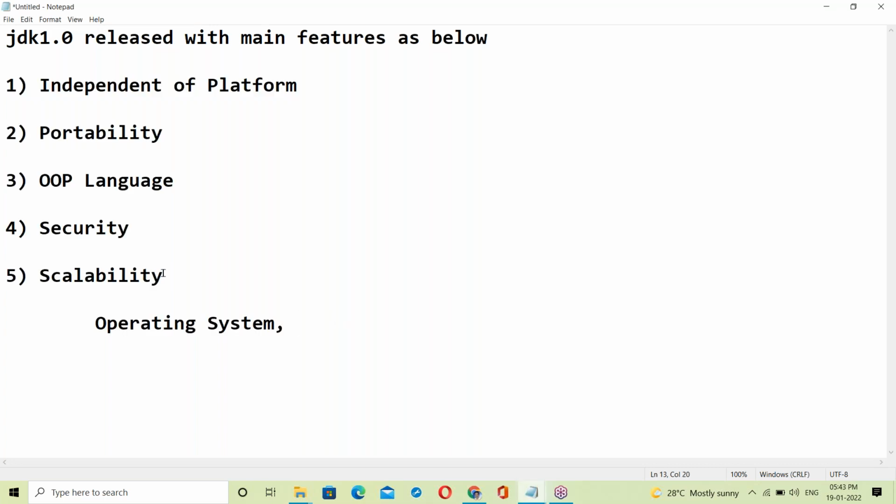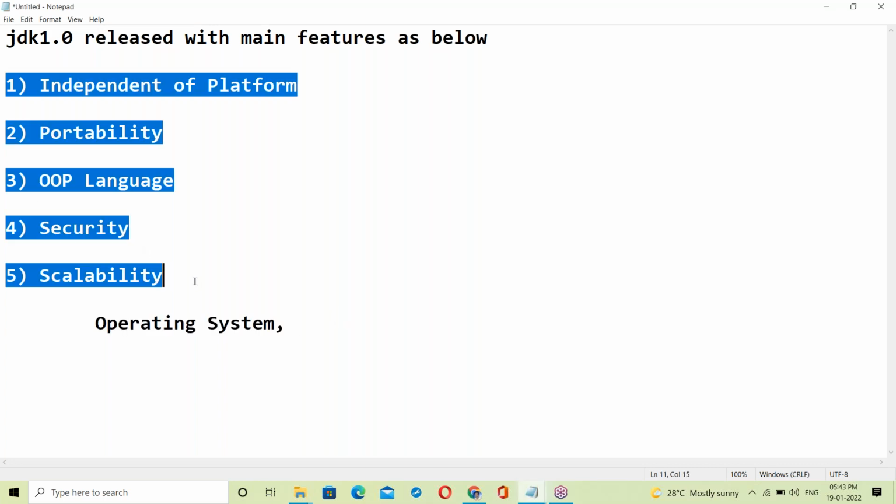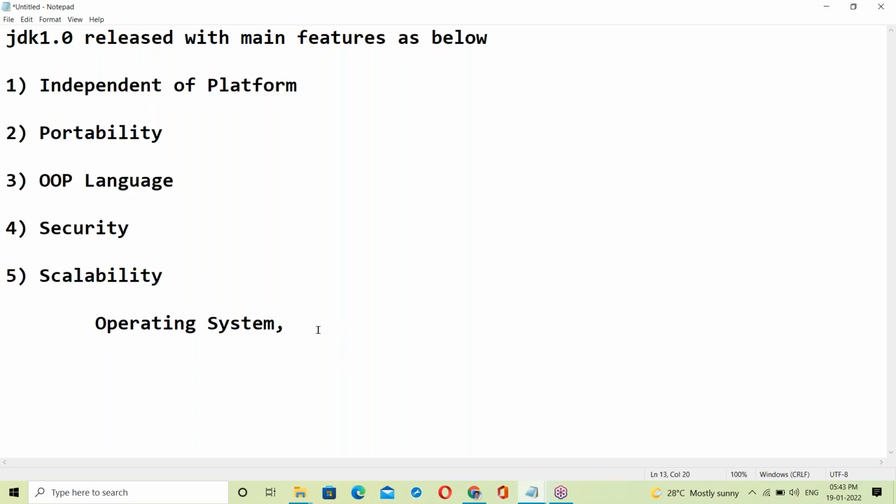Okay, fine. To understand all these features, some basics are required, like OS: how OS works, and how the OS behaves when you are running a Java program. Next, about the interpreter and how it works. Next, the compiler.